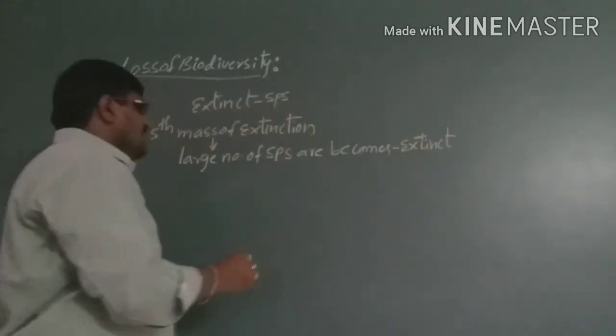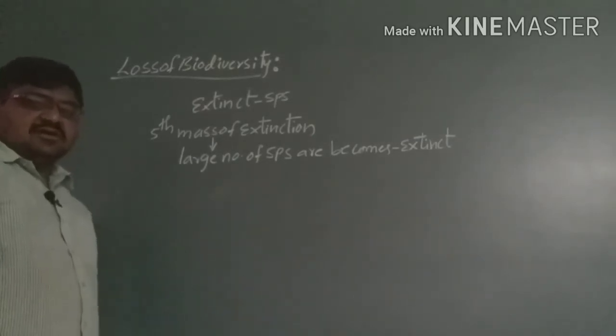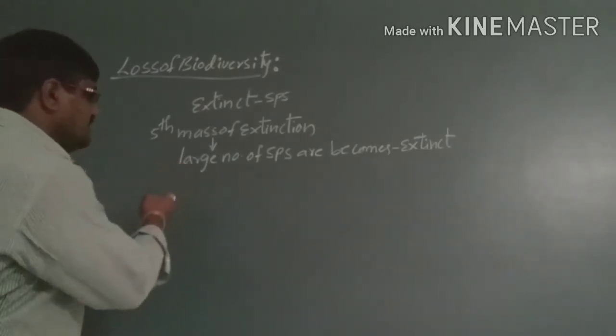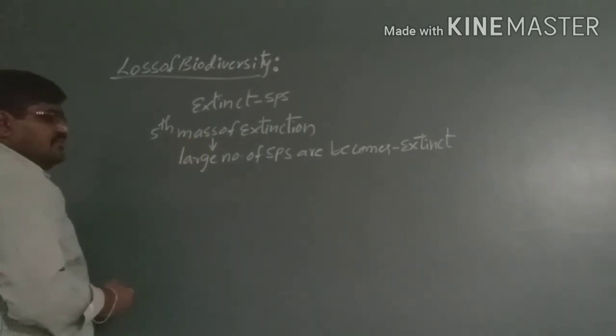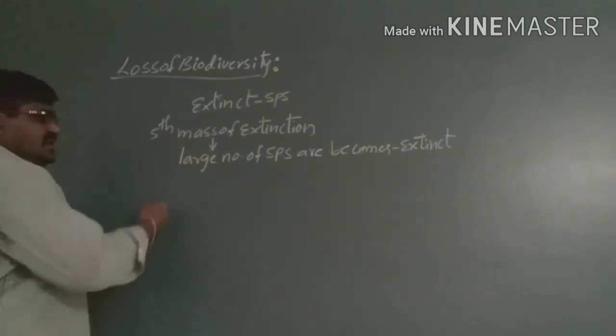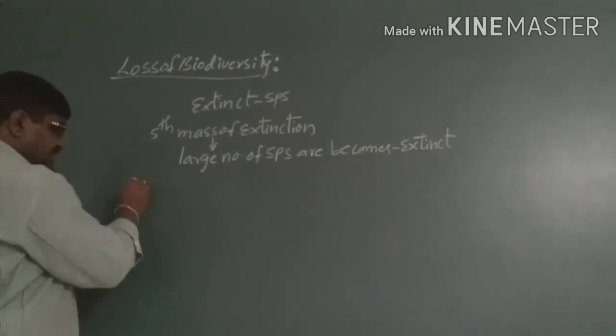This condition we call a mass extinction. In the fifth mass extinction, these are the species which became extinct.